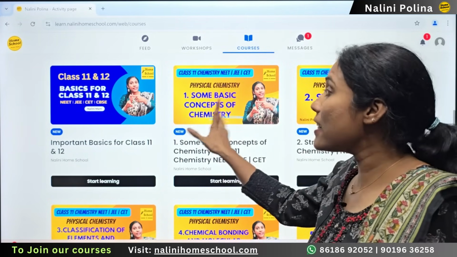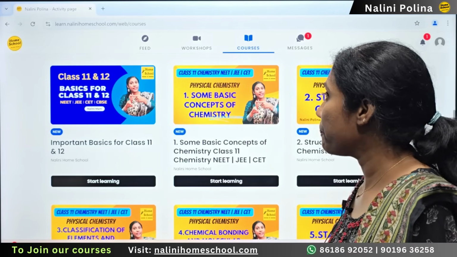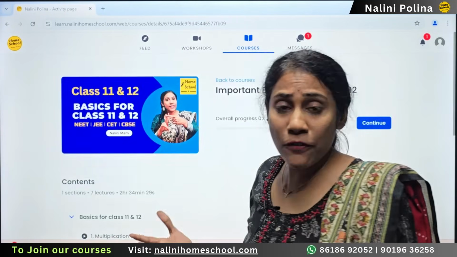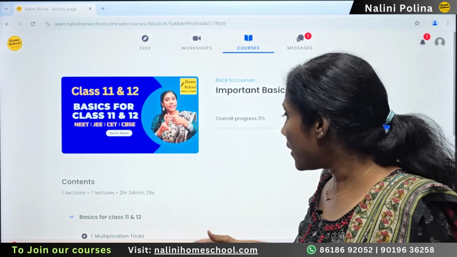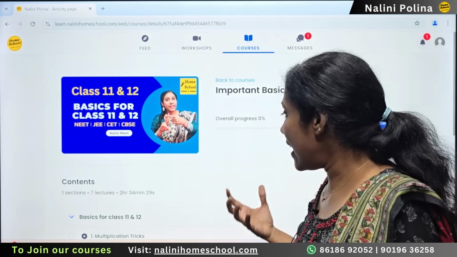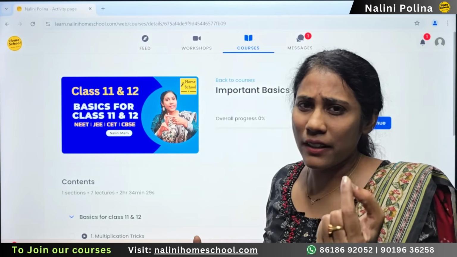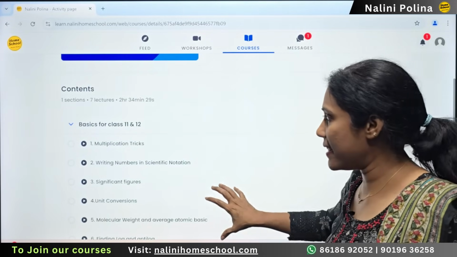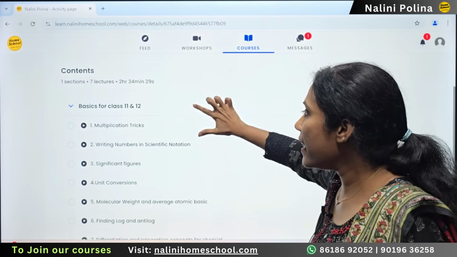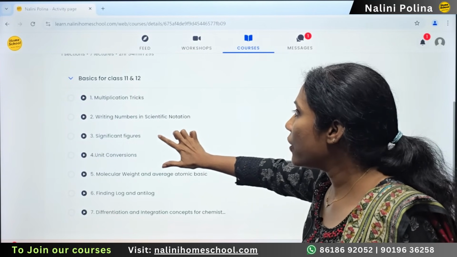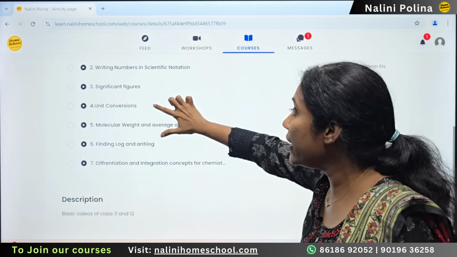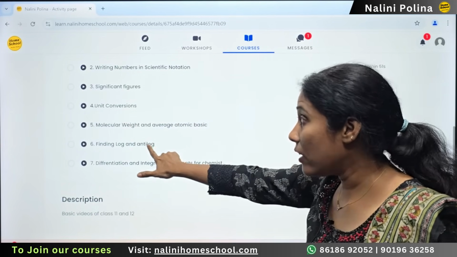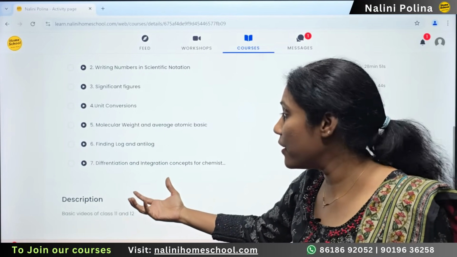So let me explain what is there in the class 11 course. I have class 11 and 12 basics. If you lack any fundamentals after 10th, if you feel class 11 or class 12 is so difficult, one reason can be your basics. To improve the basics, I have included all the necessary basics: multiplication tricks, writing numbers in scientific notation, significant figures, unit conversions, molecular weight, average atomic mass, finding log antilog. Log antilog is very important for chemistry and physics, right?